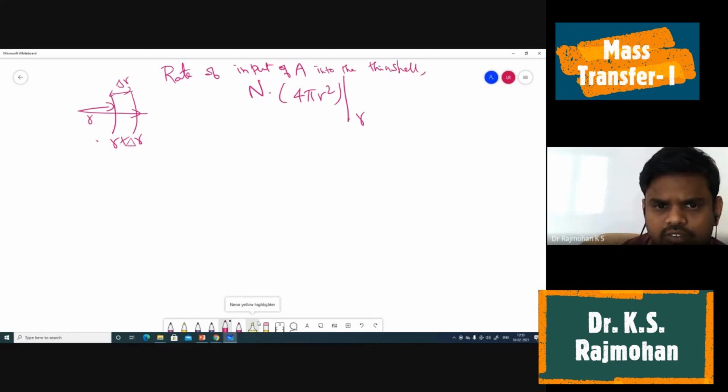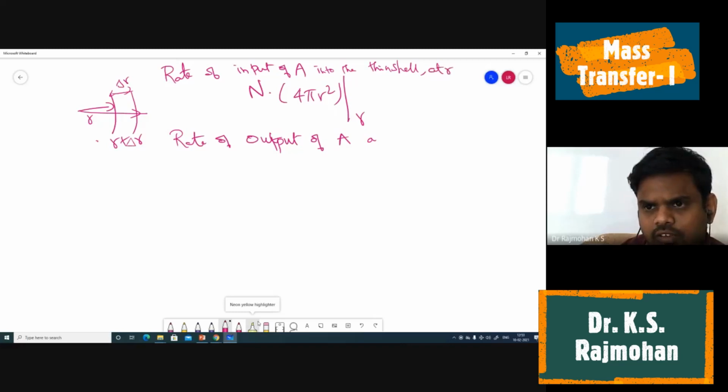Then what is the rate of output? This is at radius equal to r, and this is at radius equal to r plus delta r. So what is the output?